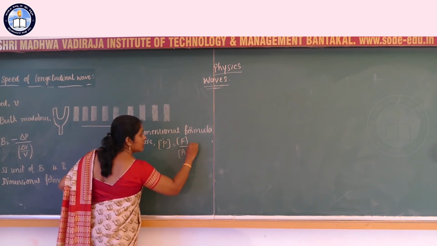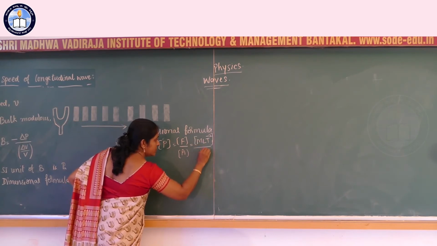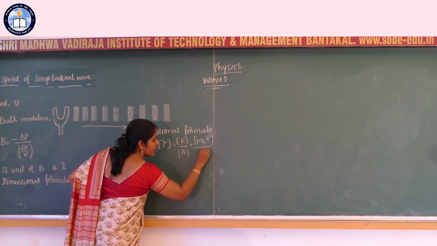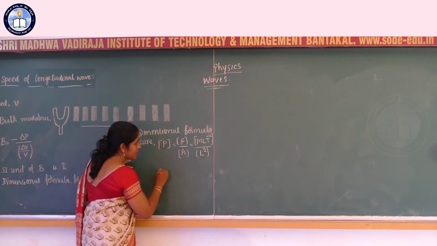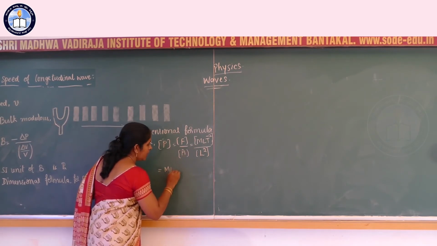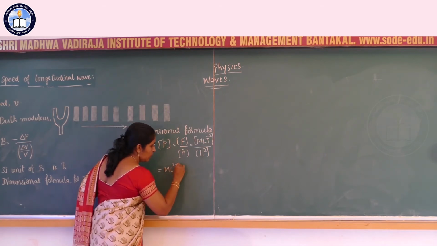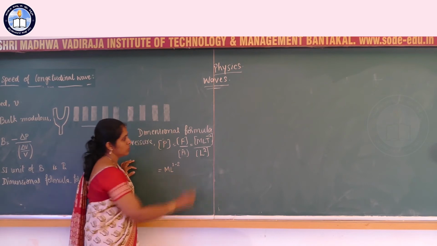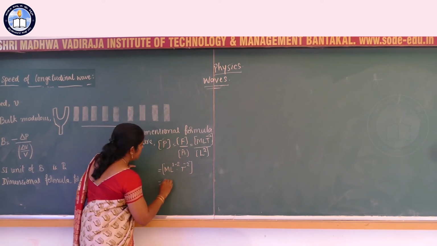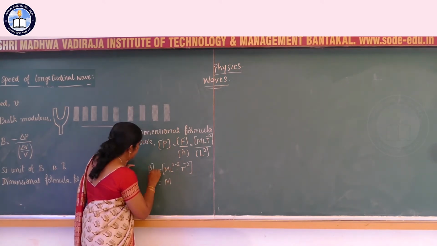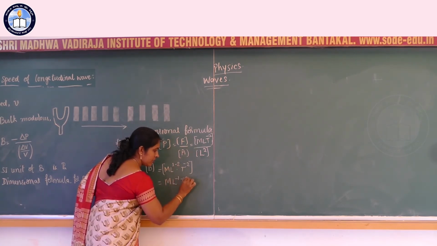Force is M L T inverse 2. Pressure is force by area. Area is L square, the square of the length. Simplify this. M, L in the numerator has power 1. In the denominator we have power 2. When it comes to the numerator it becomes minus 2, and T is already minus 2. Therefore, the dimensional formula of B is the same as that of P, M L inverse 1 T inverse 2.